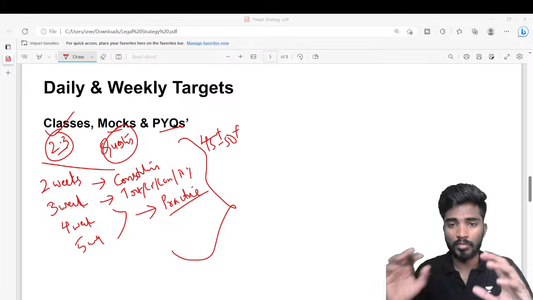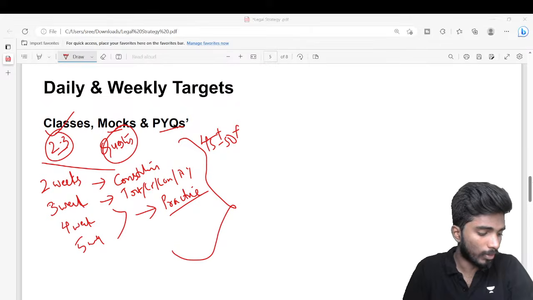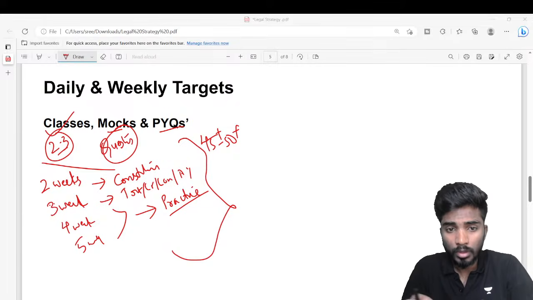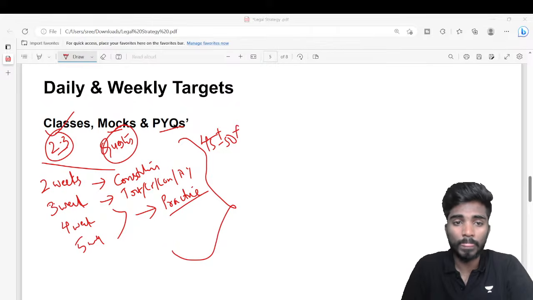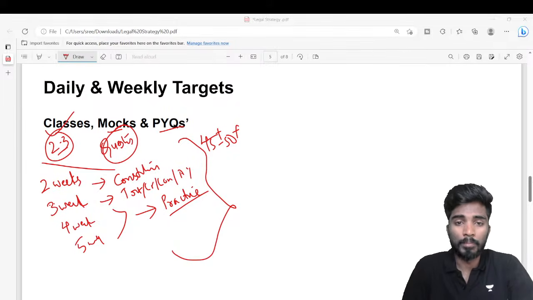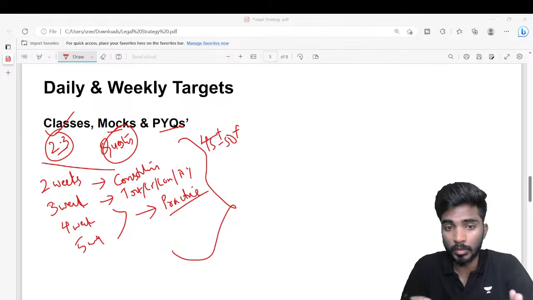So why I am giving a buffer of 45 to 50, because it actually depends on the LOD, level of difficulty of the paper. Paper okavela chala kastanga vaste, even if you are scoring 48 or 49, it is a decent mark. But paper chala easy gunta, you should score 50 plus, right? So 2 times when I gave the exam in 2020 and in 2022, I was able to score like 50 marks, right? So it is definitely doable, provided that you are following all the classes and all properly, right?